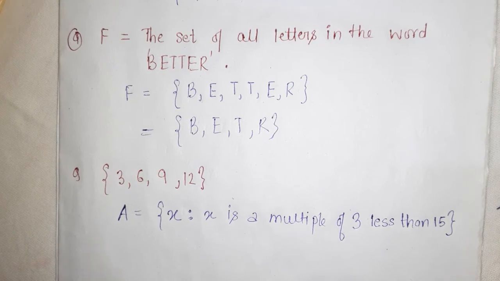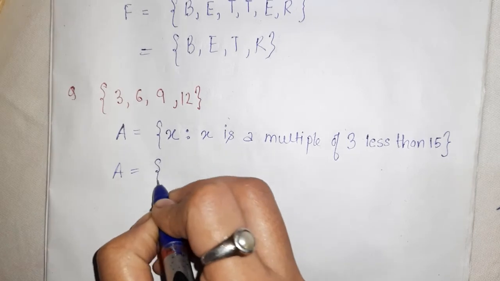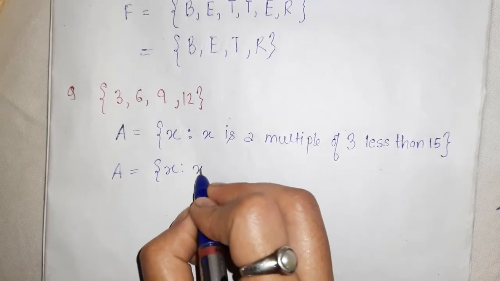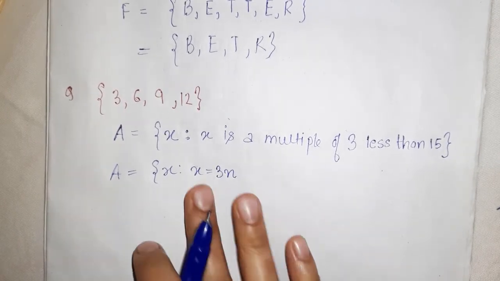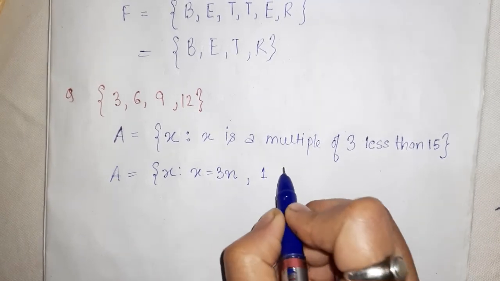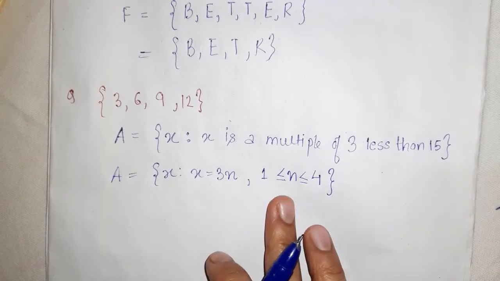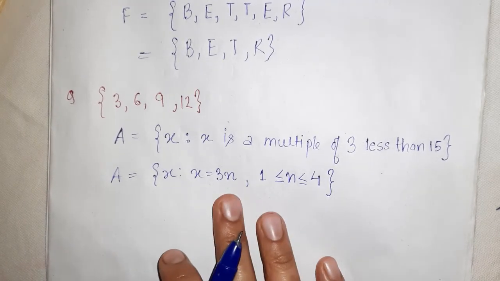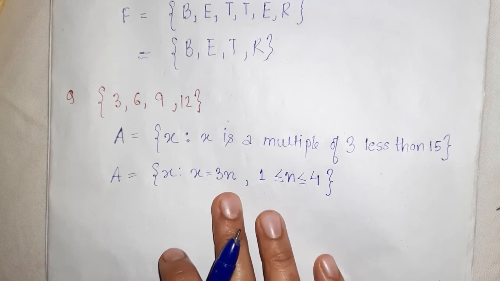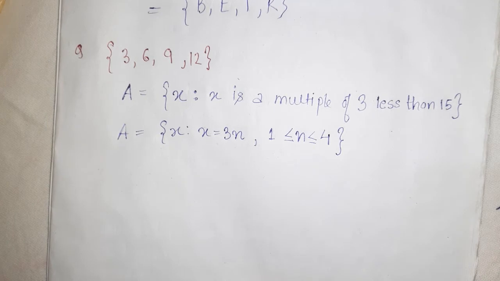Or we can write another set builder form: A equals X such that X equals 3n, a multiple of 3, and n lies between 1 and 4. n ranges from 1 to 4: 1 gives 3, 2 gives 6, 3 gives 9, 4 gives 12. So this way we can write the set builder form, right?